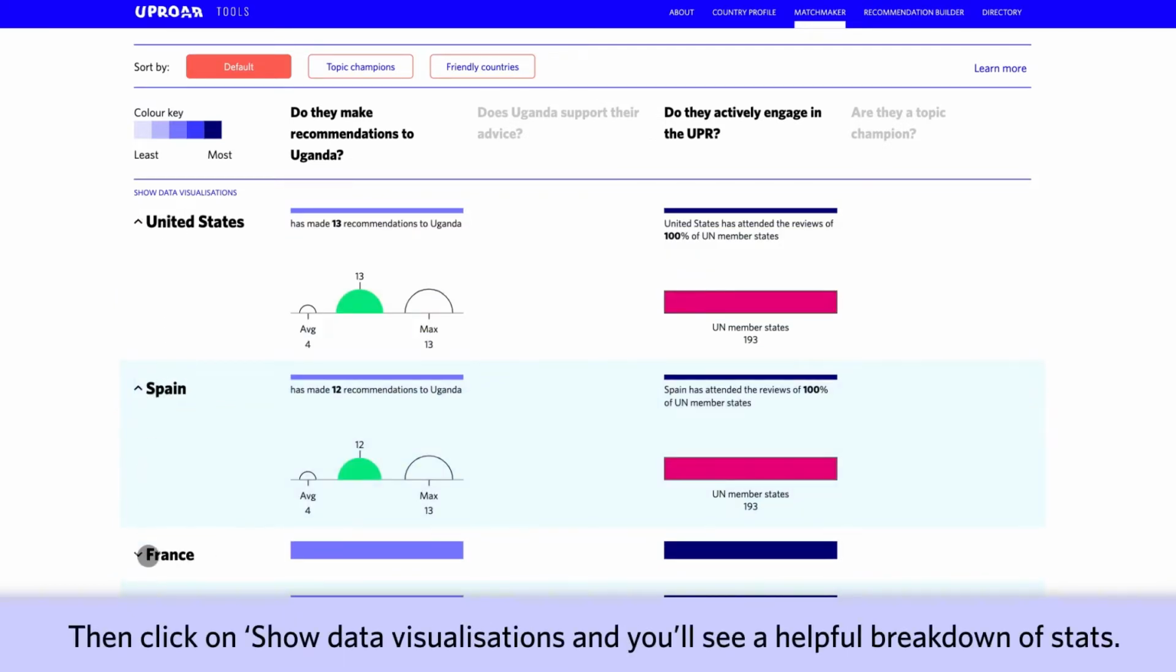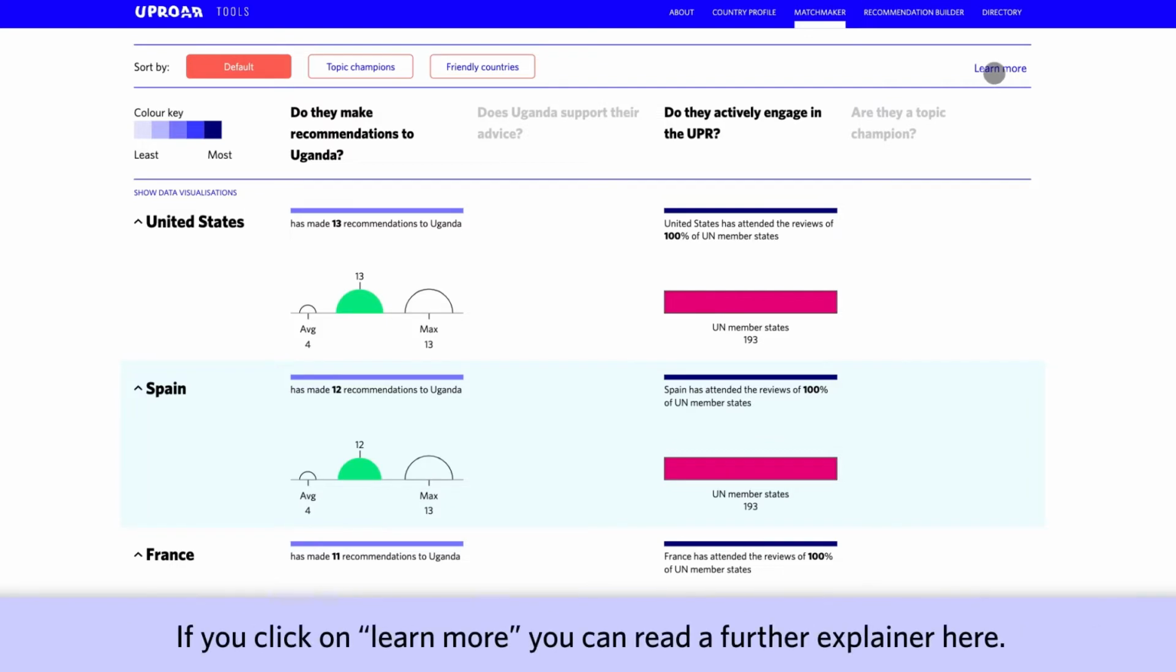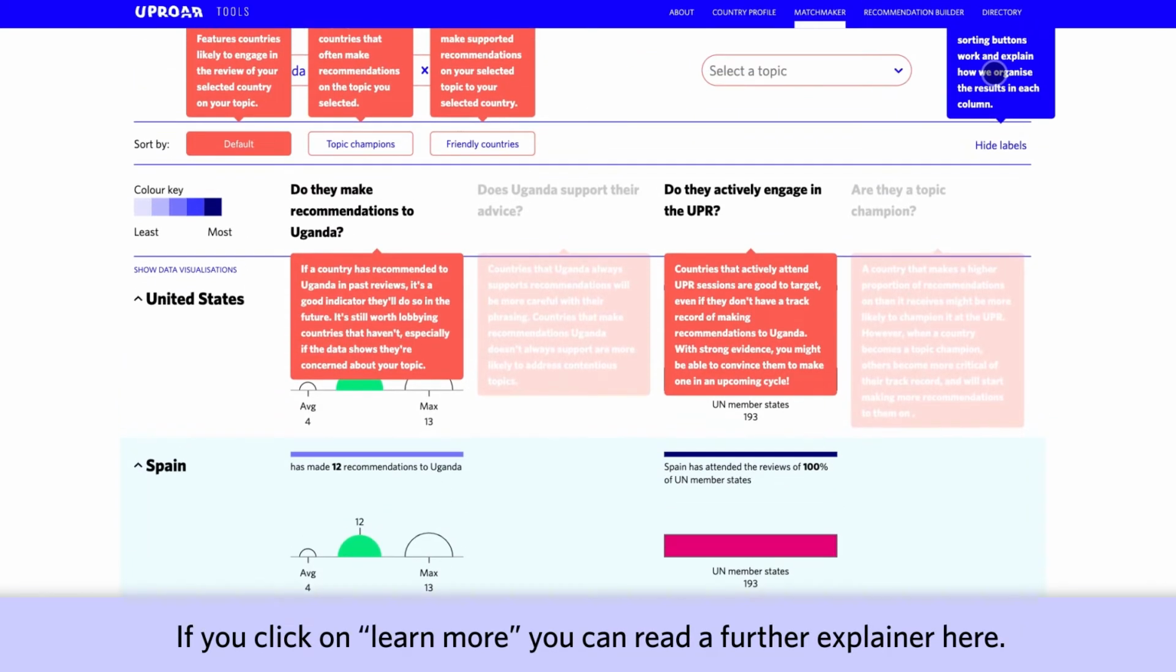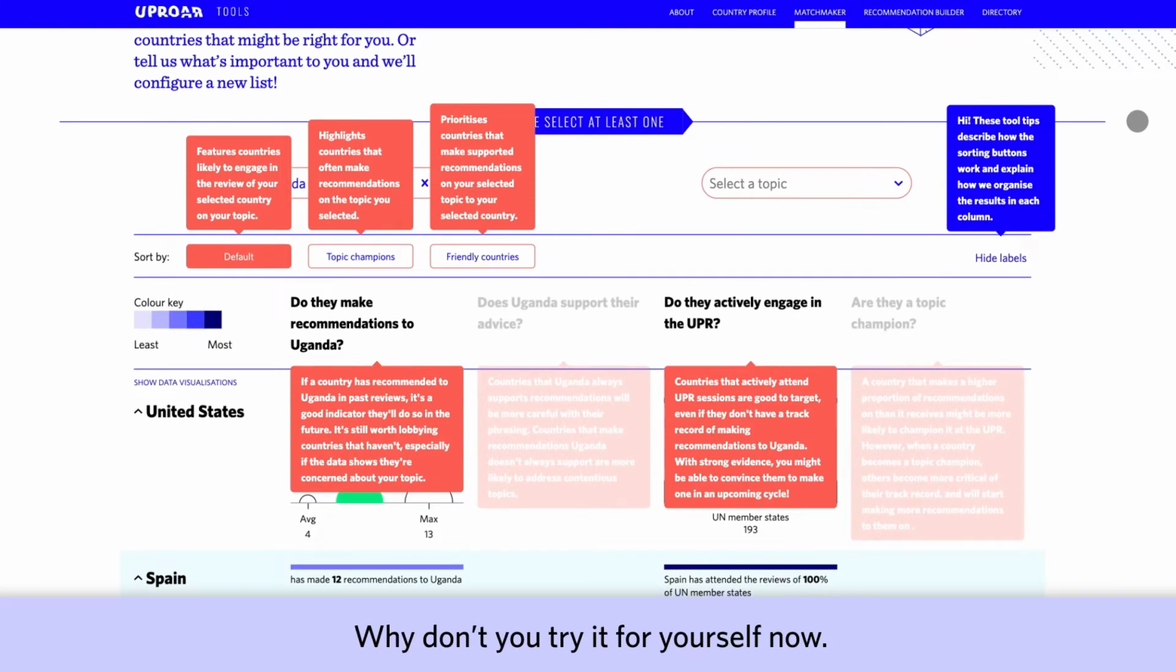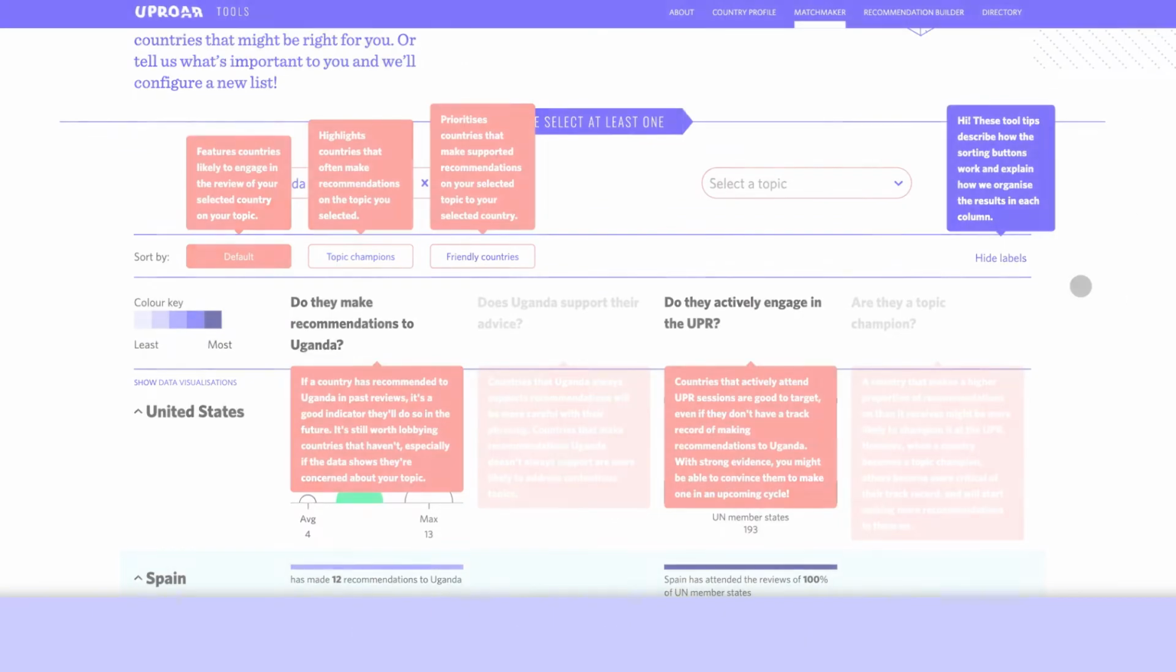Then you can click on Show Data Visualizations, and you'll see a helpful breakdown of stats. If you click on Learn More here, you can read a further explainer. Why don't you go ahead and try it out for yourself?